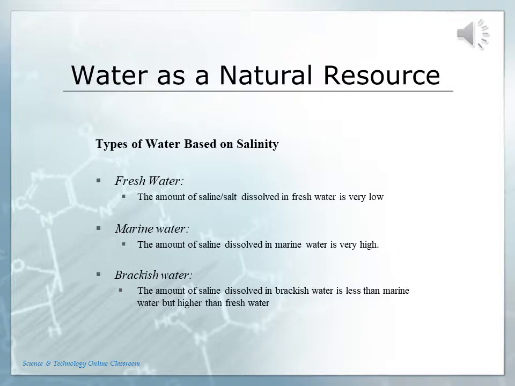Fresh water. The water in wells, ponds, rivers, streams, waterfalls is known as fresh water. The amount of saline or salt dissolved in fresh water is very low. Marine water. The water in seas and oceans is known as marine water. The amount of saline dissolved in marine water is very high. Brackish water. The water in lagoons is known as brackish water. The amount of saline dissolved in brackish water is less than marine water, but higher than fresh water.